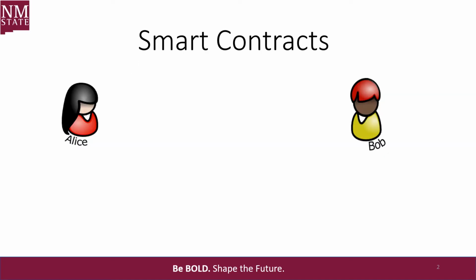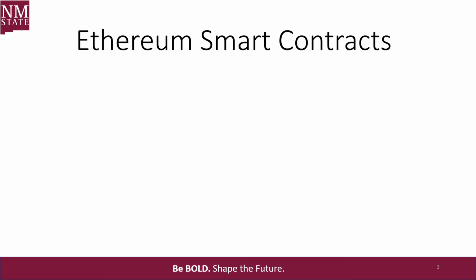A smart contract is a software program that resides on the corresponding blockchain network and gets executed once the predetermined conditions are met. In this example, let's assume that Alice would like to buy a product from Bob. However, they do not trust each other. A smart contract can be constructed by coding the required conditions on it. Upon that, they can finalize the transaction seamlessly and in a trustless manner.